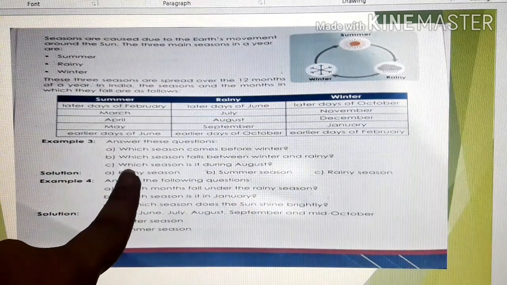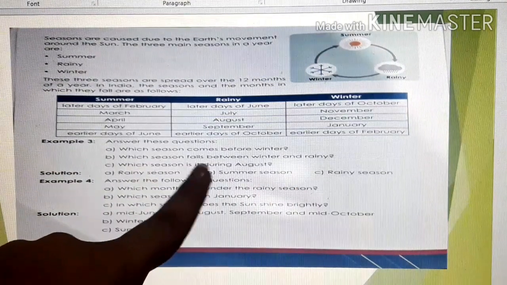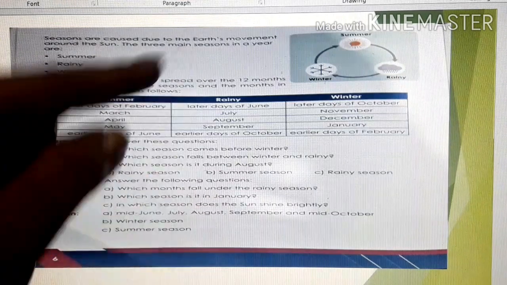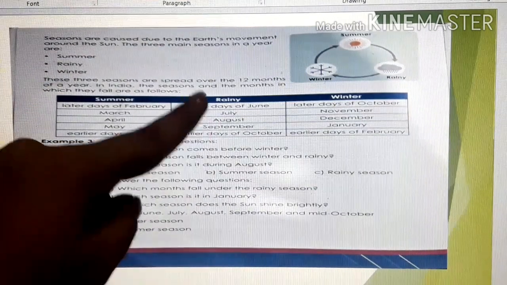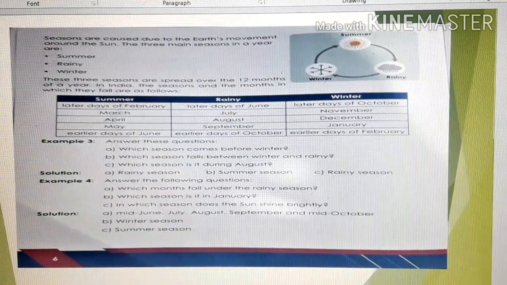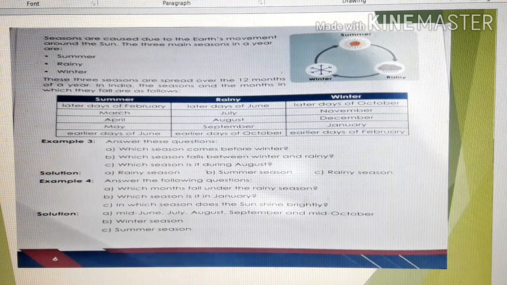Next, the last question is, which season is it during August? During August, children, which season is there? You can see this chart, rainy season. Isn't it exciting, children? So you can apply this in your daily life also.